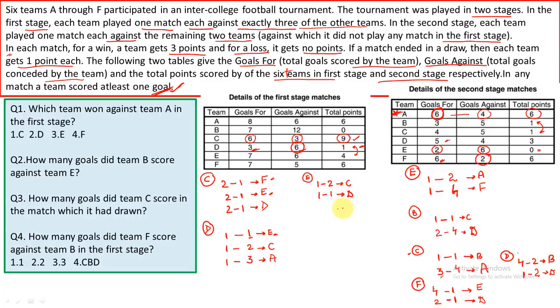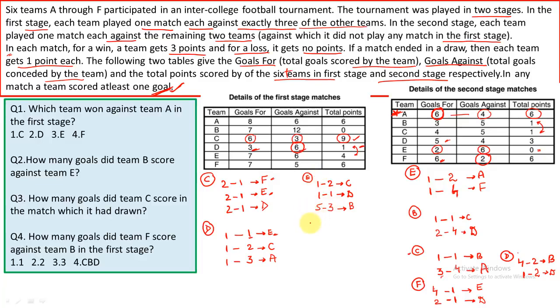Now which team E would play against in the first stage? E has already played with A and F in the second stage. What is remaining is B, and we can find the goals. Now we can see total goals made by E is 7. Over here we have 2, so this would be 5, and number of goals conceded by E is 6. Total we have 3, so remaining 3 would be over here.